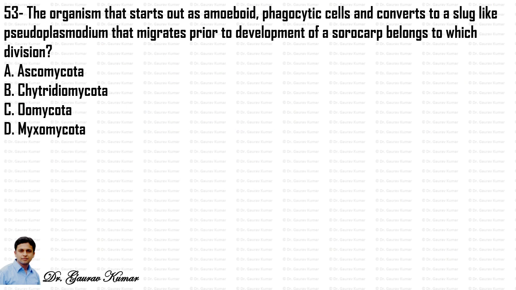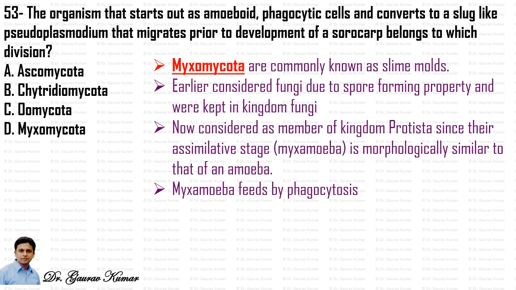So next question: the organism that starts out as amoeboid phagocytic cells and converts to a slug-like pseudoplasmodium that migrates prior to the development of a sorocarp belongs to which division? So the answer is Myxomycota.